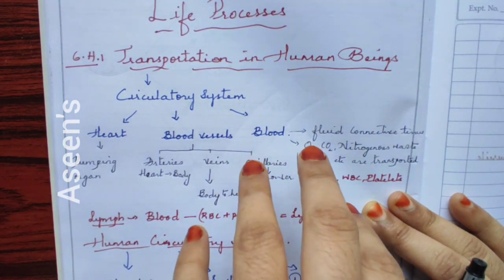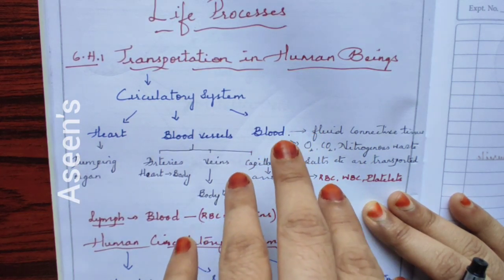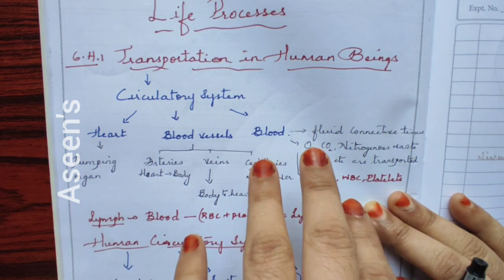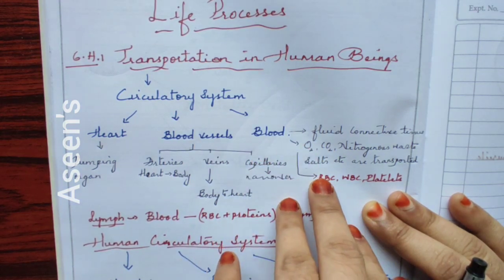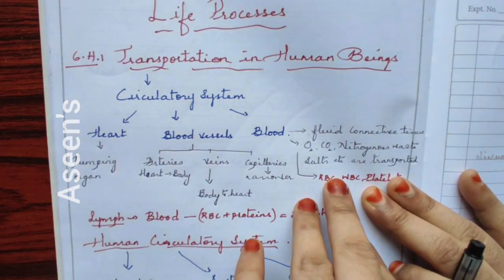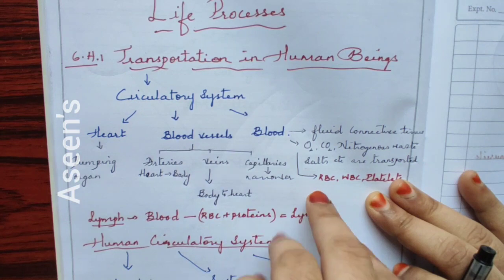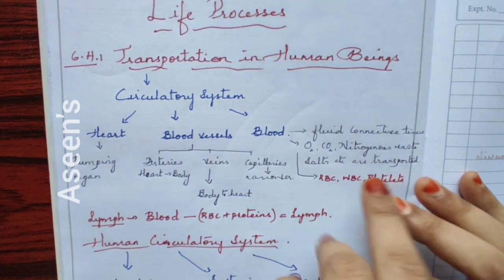it's like garbage for the cells. The garbage which is produced there, among them one is carbon dioxide, which is waste. So that is collected by RBC. Not only RBC, the entire blood, but RBC is the main carrier of oxygen. And that is how transportation is carried out with the cells.